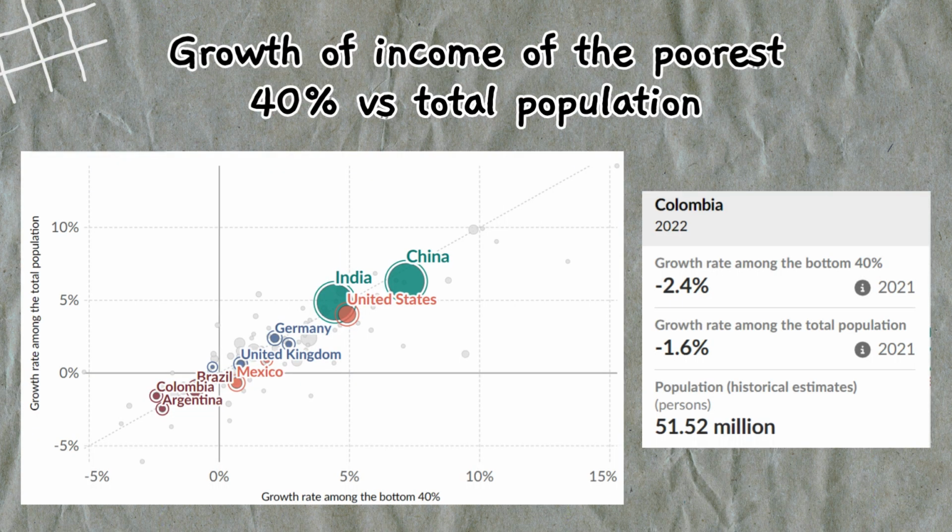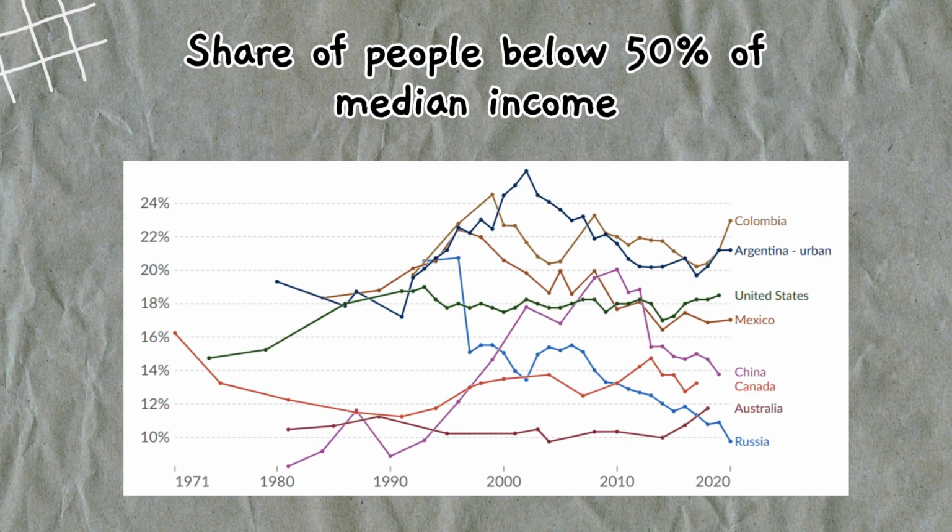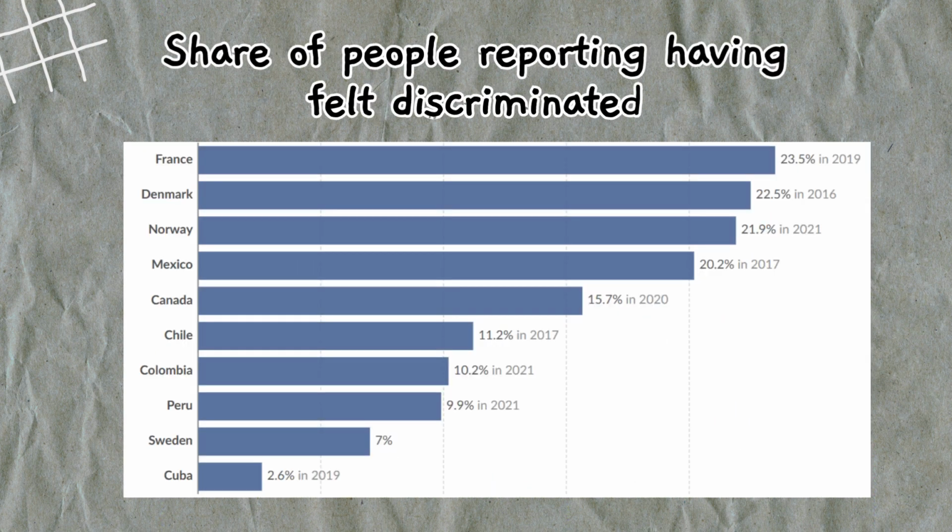In this chart, we can see that income growth rate in Colombia for the poorest 40% is lower than the growth rate of the total population. Besides, the country is far behind other countries in income growth rate. In this case, Colombia has an extremely high share of people living below 50% of median income, meaning there is a big inequality within the country's wages. And finally, Colombia has a good share of people reporting having felt discriminated, with a smaller share compared to other countries.